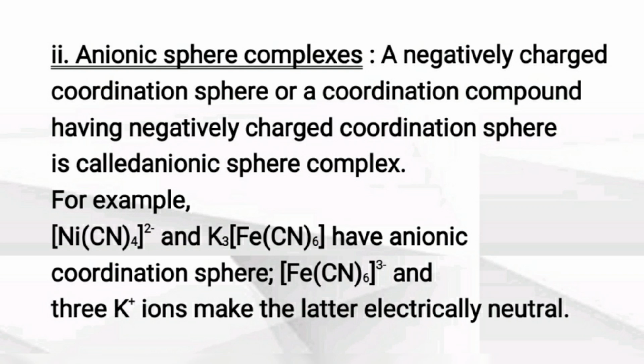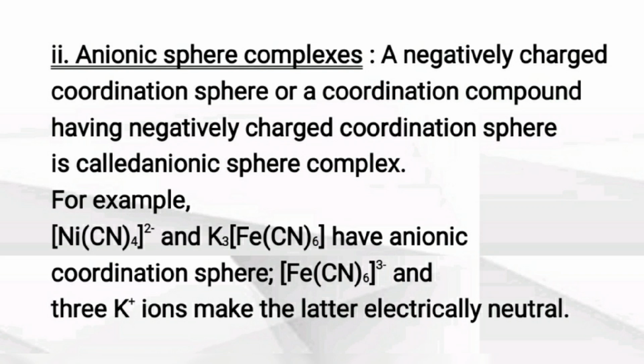Again example K3Fe(CN)6. Here K3 is present to make the compound electrically neutral. So if we remove K3, then on the coordination sphere the charge will be 3 negative, indicating it is an anion. So such compounds or complexes which have negative charge on coordination sphere are called as anionic sphere complexes.